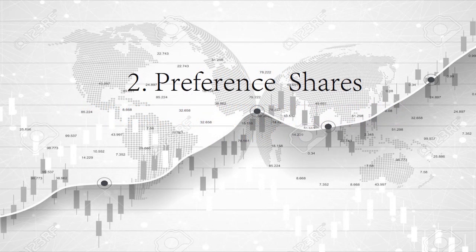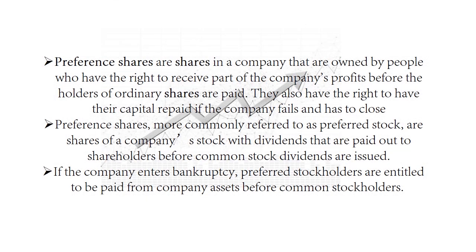Now, number 2, we have preference shares. What exactly are preference shares? Preference shares are those shares that are owned by the people who have the right to receive the part of the company's profit before the holders of the ordinary shares are paid. Preference shares are those shares which we call preferred stock.